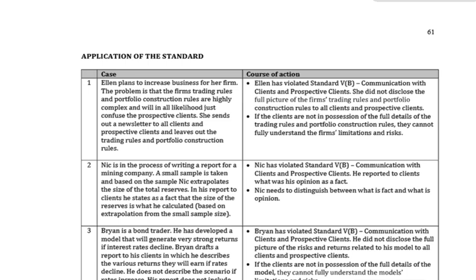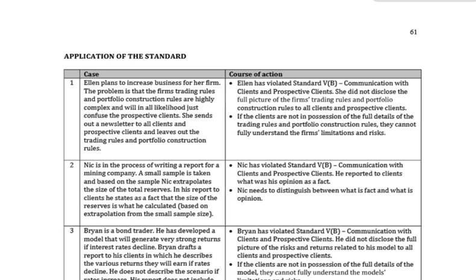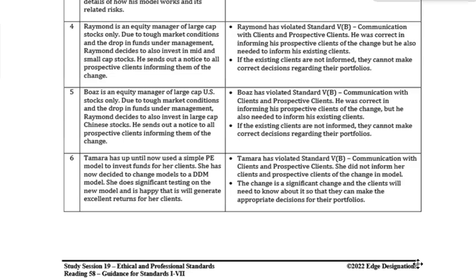Over the page over here, guys, top of page 61, let us have a quick look. Okay, a question in terms of the application. Number 6: Tamara has up until now used a simple PE or price earnings model to invest funds for her clients. She has now decided to change models to a dividend discount model.